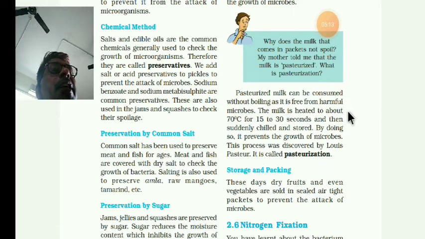The milk is heated to about 70 degrees Celsius for 15 to 30 seconds and then suddenly chilled, meaning cooled, and stored. By doing so, it prevents the growth of microbes. This process was discovered by Louis Pasteur, so it is called pasteurization. See the spelling: pasteurization. It means heating as well as cooling; both are included in pasteurization.